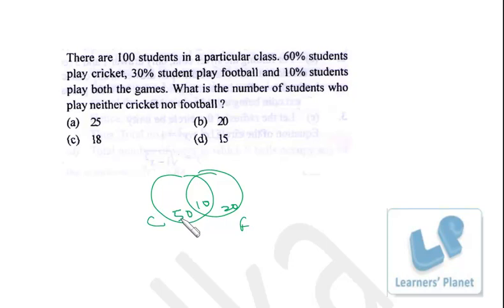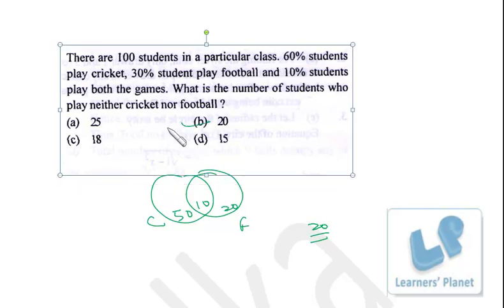Okay, so in all 50, 60, 70, 80 students are playing at least one game. That means remaining 20 are not playing any of these games. Okay, so B is the correct option. I hope you are clear.